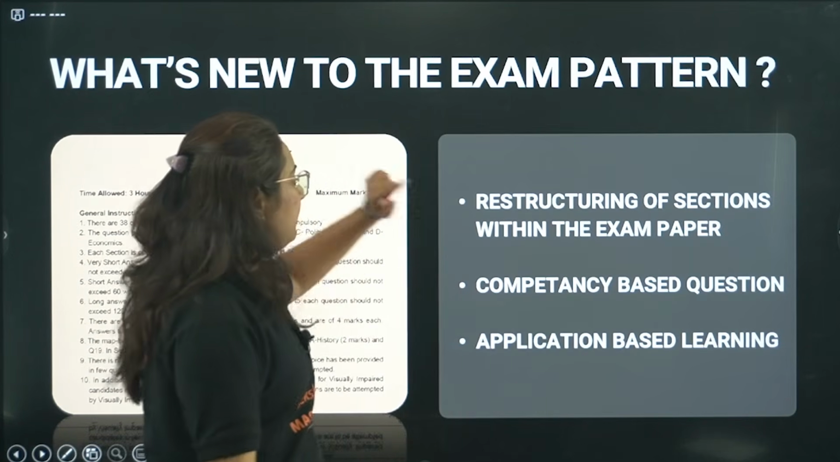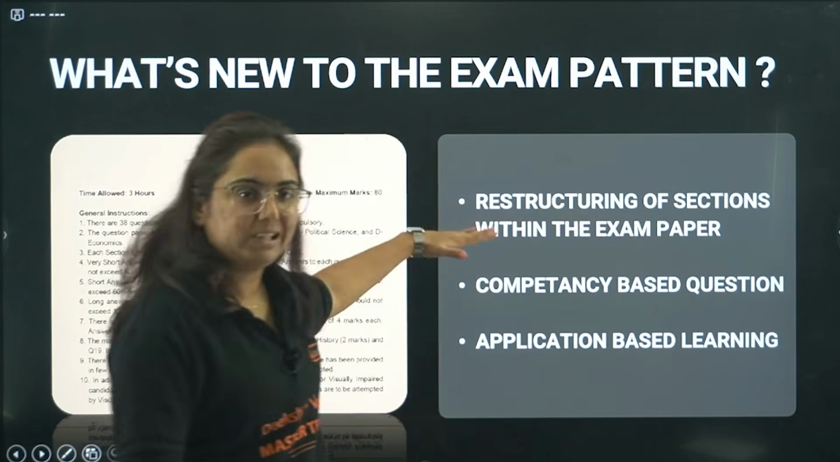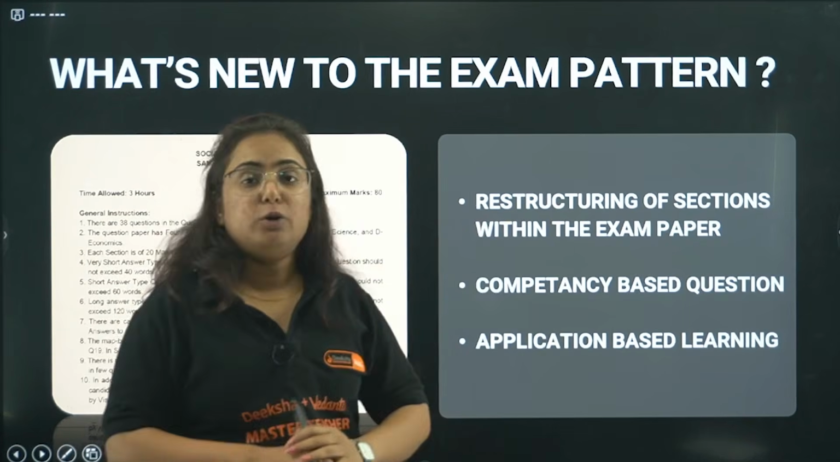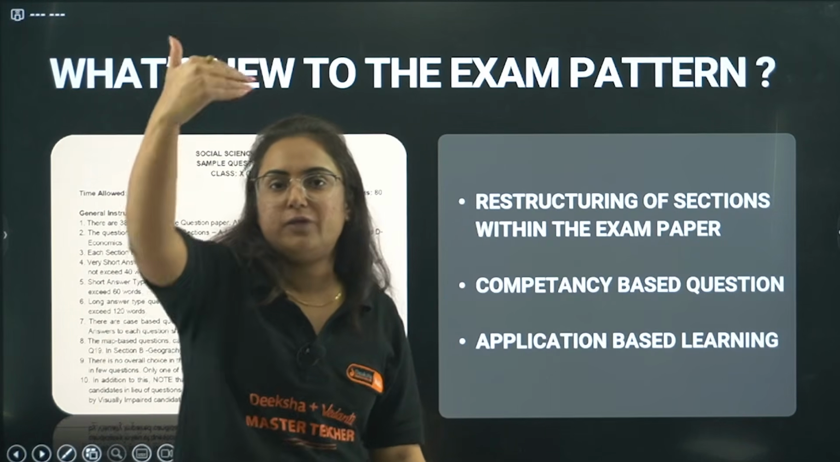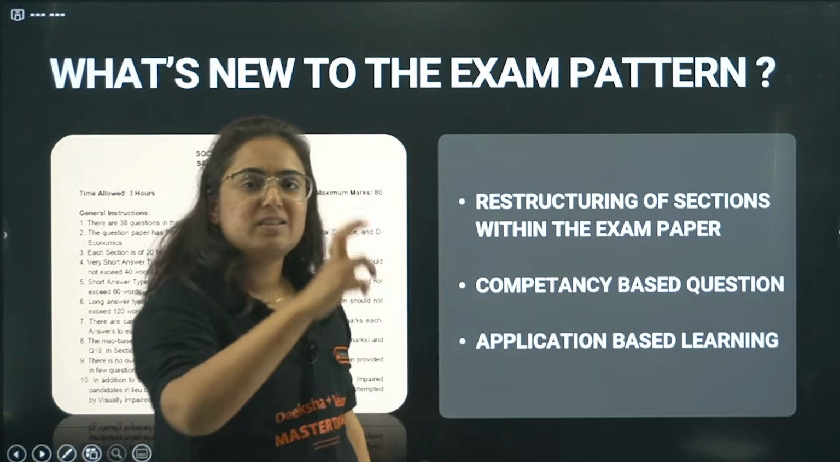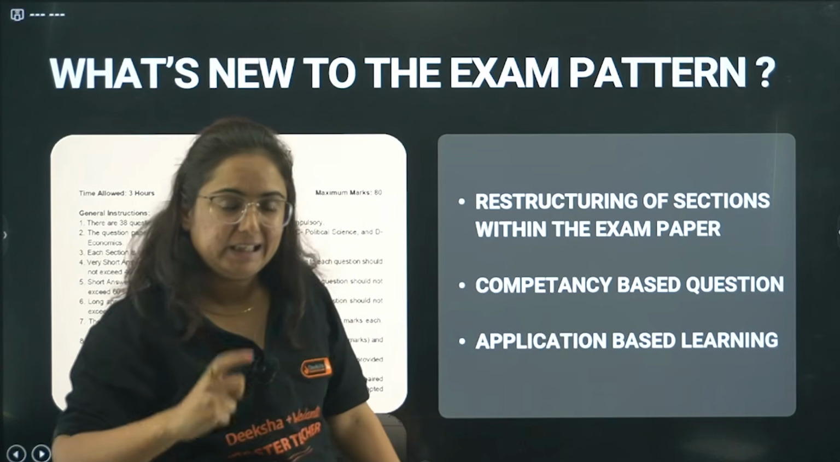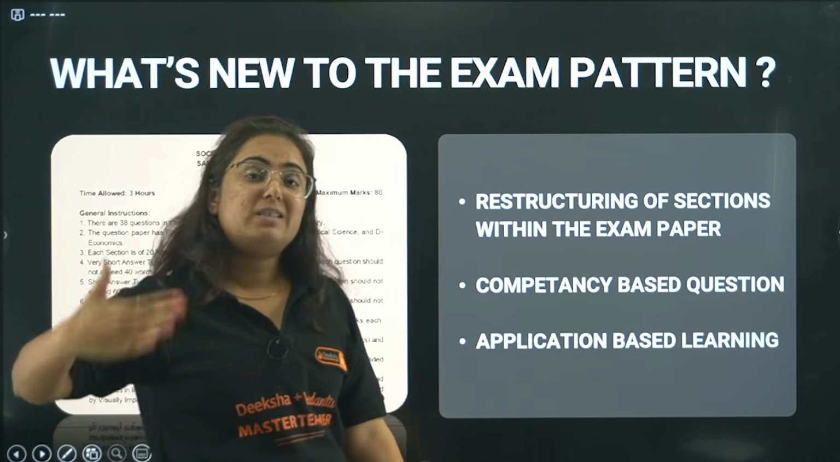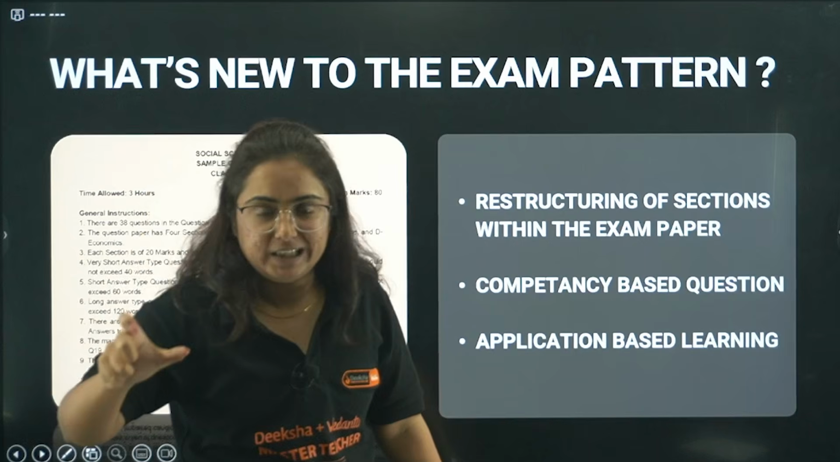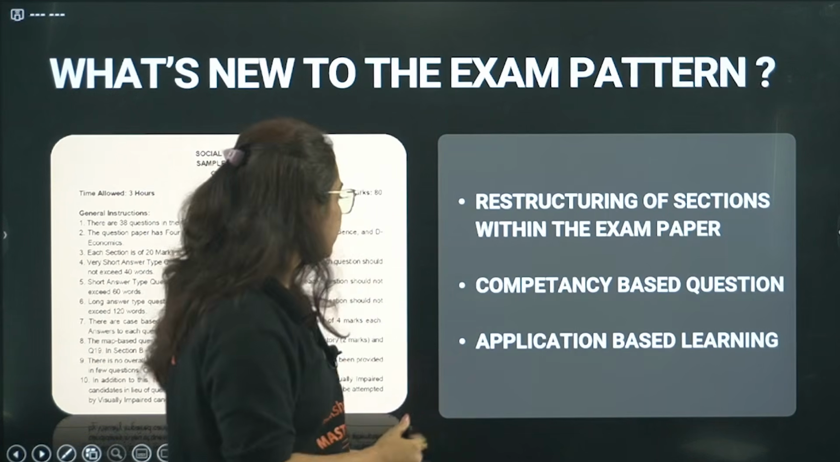So what was done? Restructuring of sections within the exam pattern. If you pick up the question paper before 2026, you will see there are sections like section A, B, C, D, E, F. But now the sections are reduced to A, B, C, D. And how it is being done, you will see.